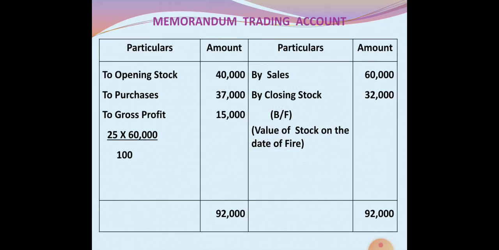Next step, we have to prepare the memorandum trading account, that is from the beginning till the date of fire. On the debit side of the memorandum trading account, first opening stock, that is last year's closing stock 40,000, purchases 37,000, and gross profit, that is 25% of this year's sales, 25 by 100 into 60,000, which comes to 15,000. On the credit side, sales 60,000 and closing stock, that is a balancing figure. What is that? Value of stock on the date of fire.